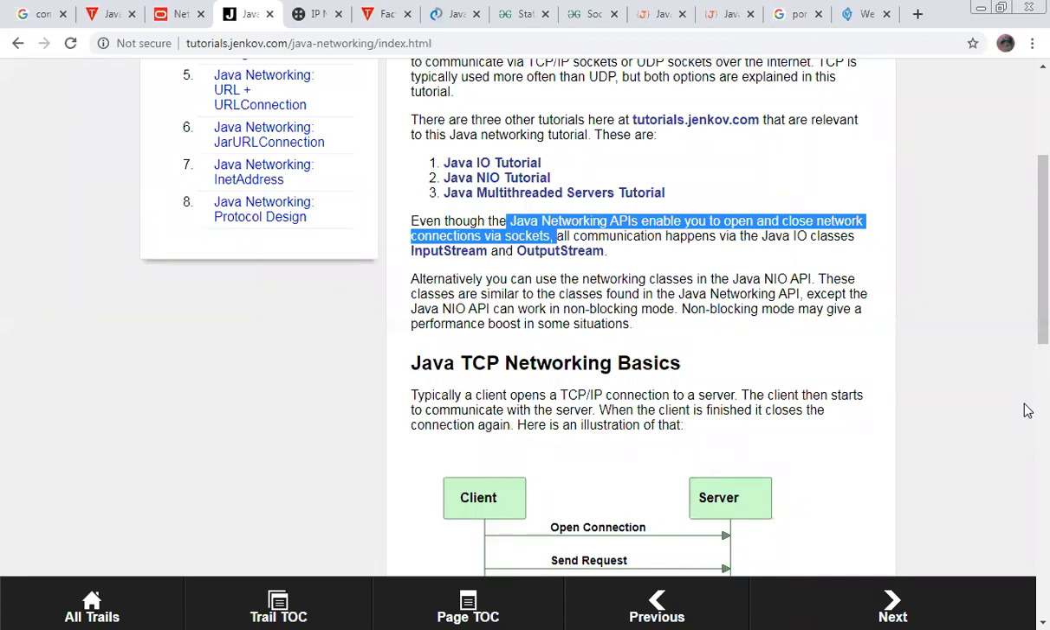We need to access the Java.NET package for Java networking, but for that we need to understand the Java input-output classes as well. Initially, in core Java, we learn about the input stream and the output stream. Alternatively, you can use the networking classes in Java NIO.